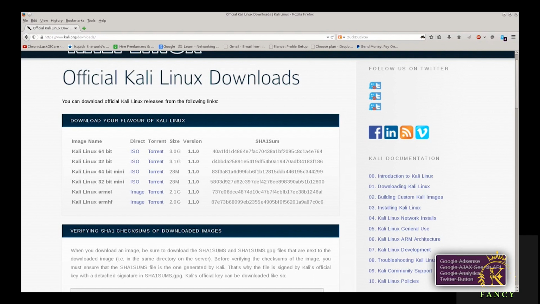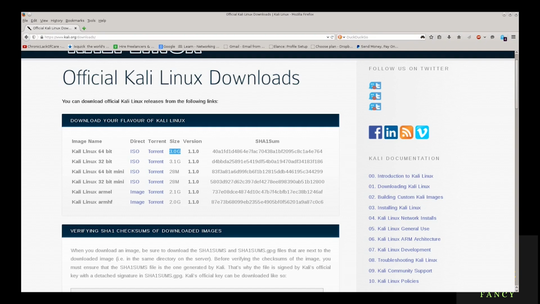Excellent. So here you have images. It says Kali Linux 64-bit. You can have a direct ISO download of an ISO file, or you can go over to the torrents and download it from there. Now, Kali Linux, due to the amount of tools that come pre-installed, is fairly massive for a Linux distro. I mean, it's 3 gigabytes, which is huge. The download of 3 gigabytes is not just going to fly like that.